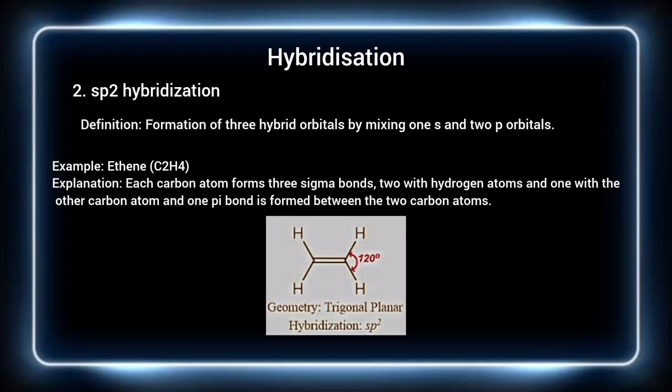Now we move towards sp2 hybridization. In this, 3 hybrid orbitals are formed by mixing one s orbital and 2 p orbitals. Here, let's take the example of the ethene molecule. Each carbon atom forms 3 sigma bonds, 2 with hydrogen atoms and one with the other carbon atom, and one pi bond is formed between the 2 carbon atoms. The geometry of the molecule is trigonal planar and the bond angle is 120 degrees.